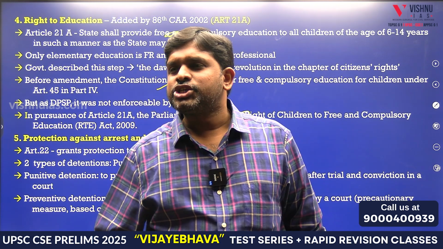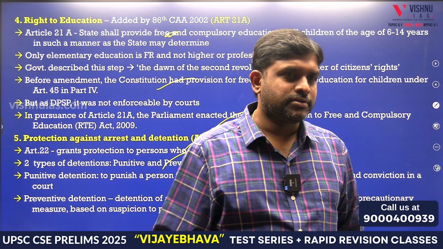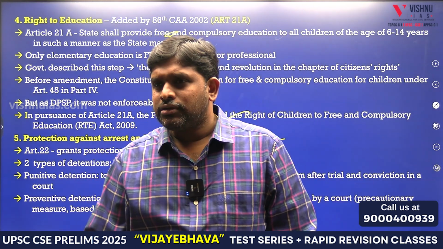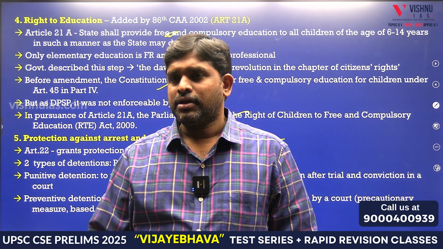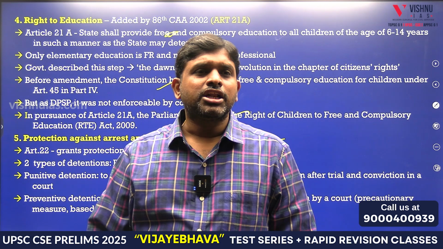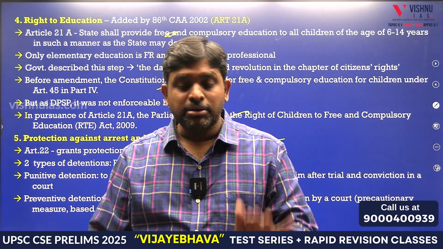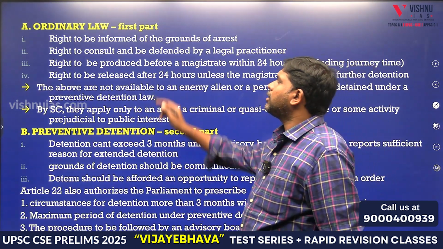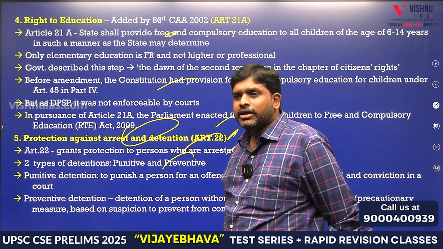So two types of detention are there: punitive detention and preventive detention. The wondering thing is, preventive detention was made by the British. And in Britain, now there is no preventive detention. In the USA also there is no preventive detention, but in India there is preventive detention. Ordinary law, right? What is the procedure? Why? Because of protection against arrest and detention.